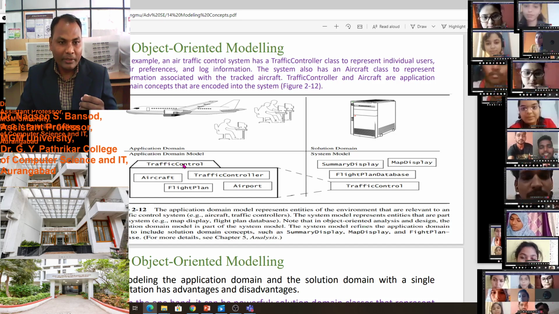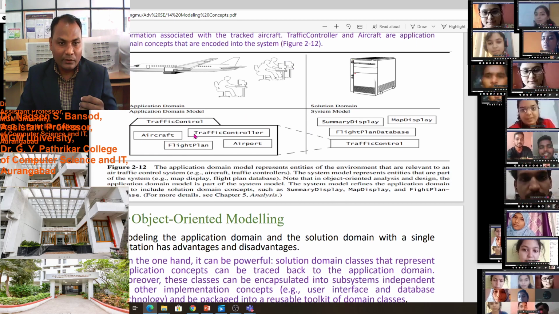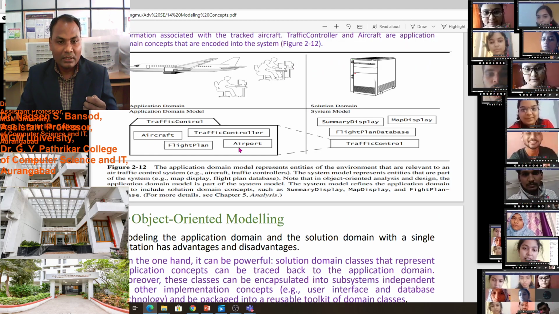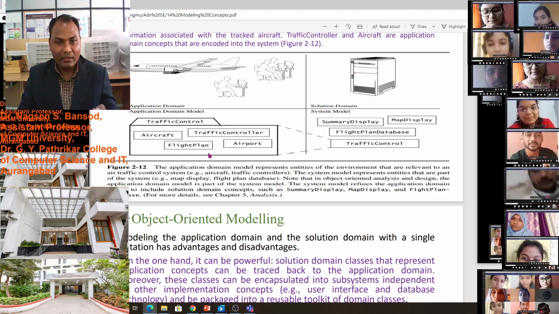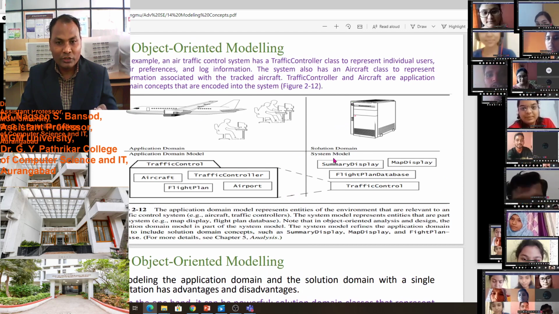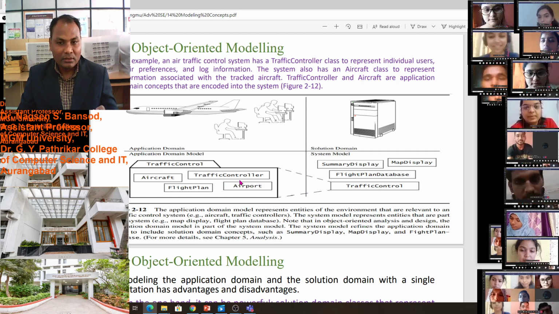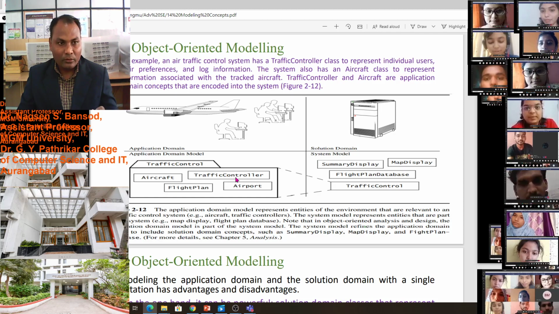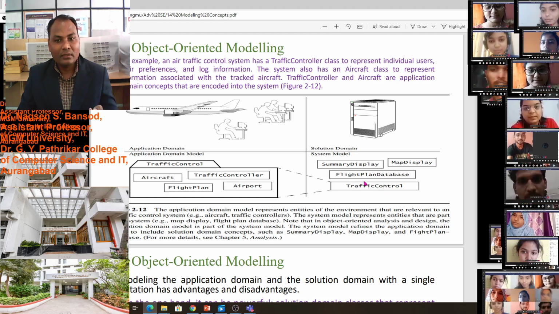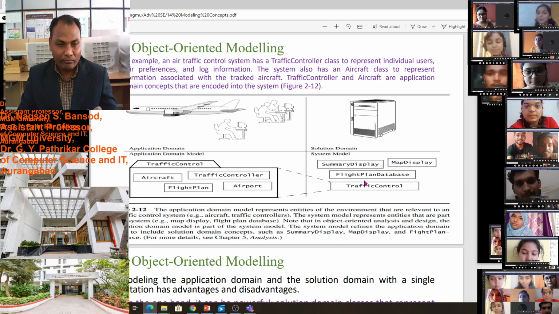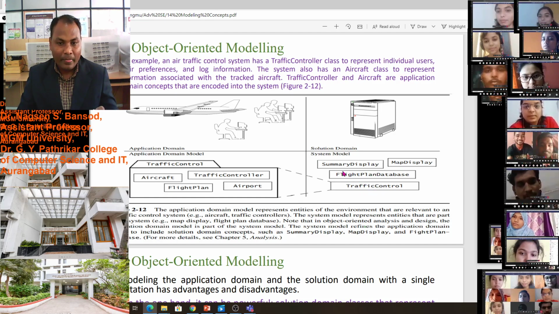In the application domain model, you see the traffic controller, aircraft, airport, flight plan; all this information is required. And in the solution domain, we have connected all this information, meaning we have flight controller information in the flight plan database.